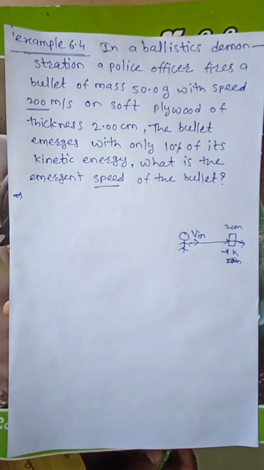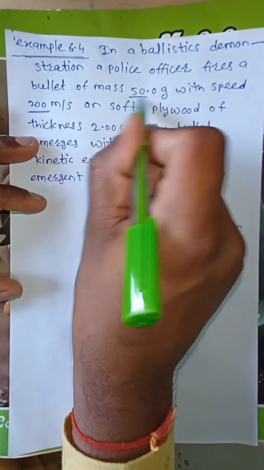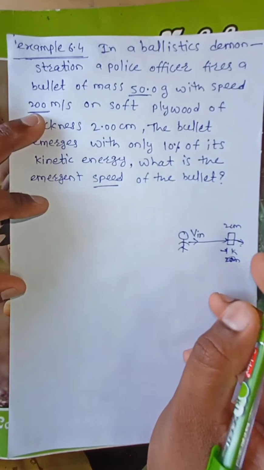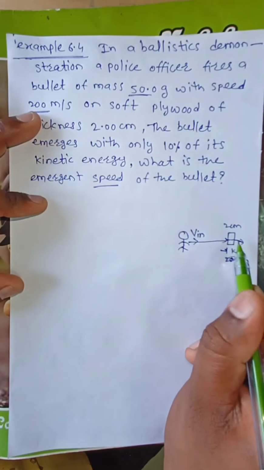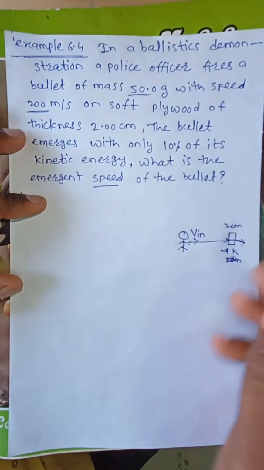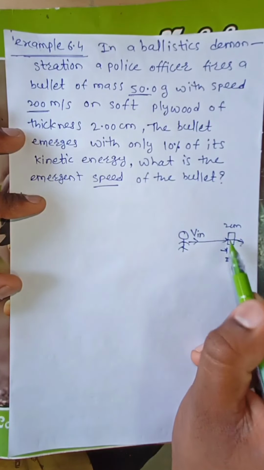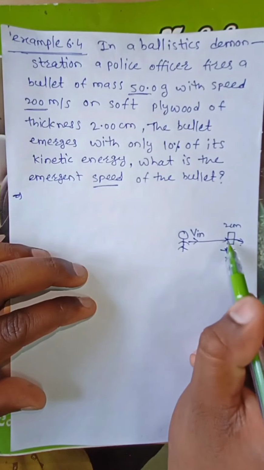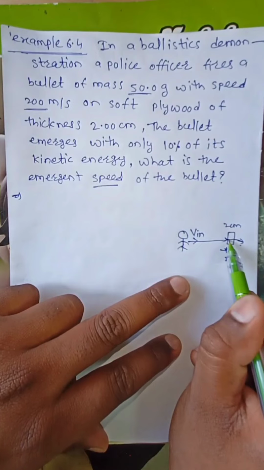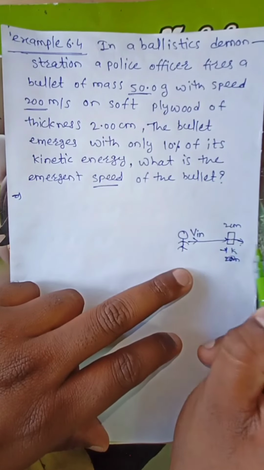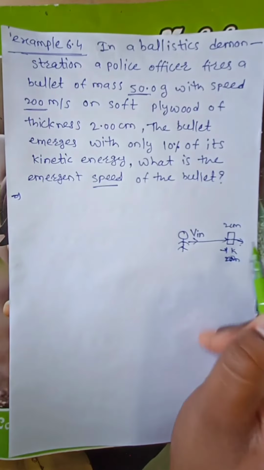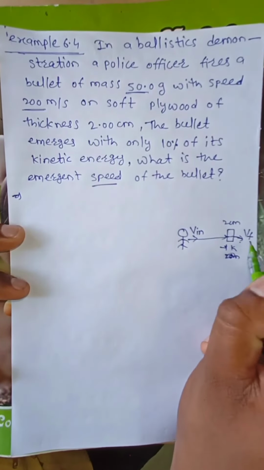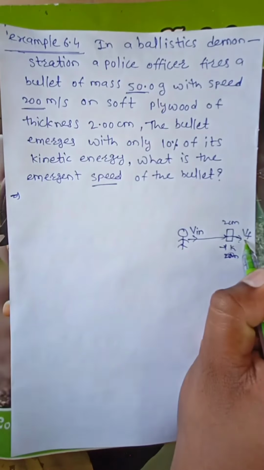When a policeman fires a bullet, the mass of the bullet is 50 gram with an initial speed of 200 meter per second, when this bullet is striking on a plywood having a thickness 2 centimeter, after striking, the bullet goes outside of this plywood, and when it goes outside, its velocity is what we call the final velocity, and we have to find out that emerging velocity.